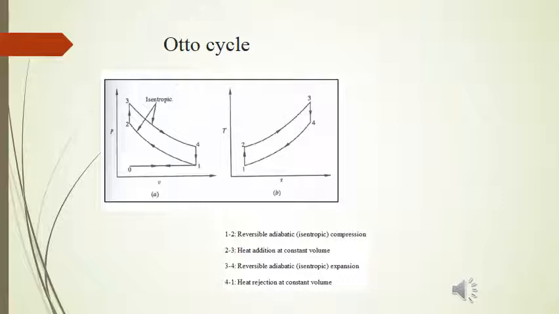This is followed by reversible adiabatic, that is isentropic, expansion, during which we get power and pressure starts decreasing. Then heat rejection is taking place at constant volume, and from 1 to 0 it is the exhaust process. So the products of combustion or exhaust gases are thrown out of the cylinder. But mind it, the suction and exhaust processes are not shown on the thermodynamic cycle.